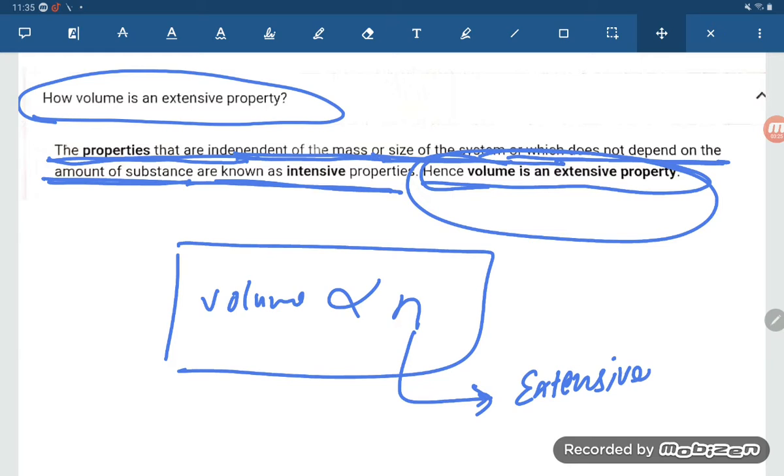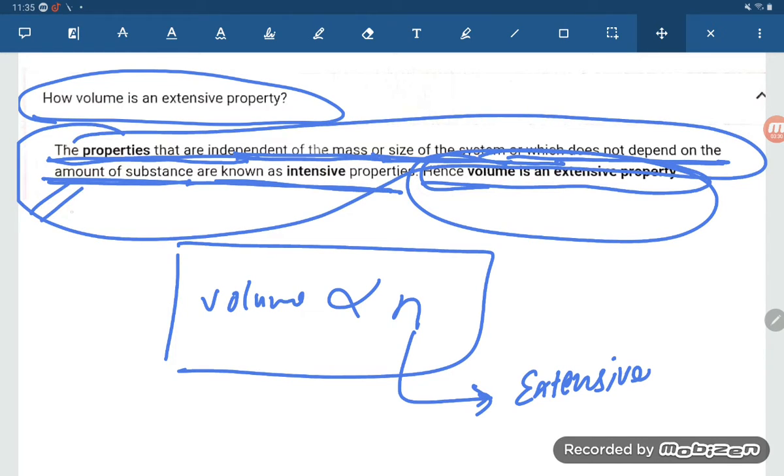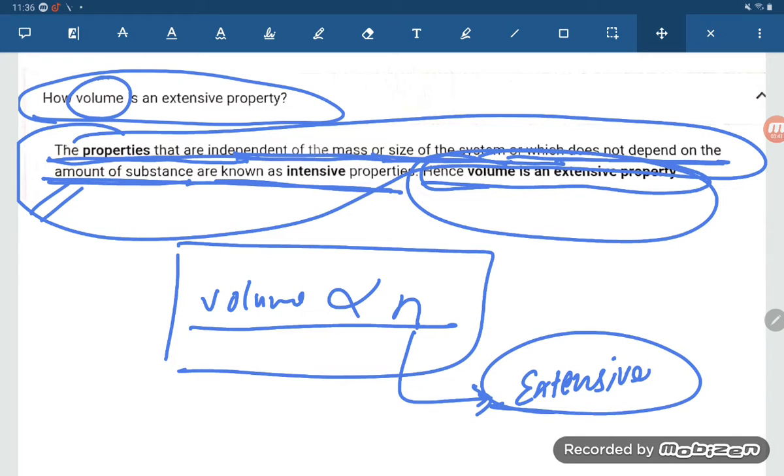Okay, so don't get confused here, because here they have given the definition of an intensive property, but the volume depends on the amount or the mass of the substance. The greater the quantity, the greater will be the volume. So it depends on the extent of the quantity. So that is why it is an extensive property.